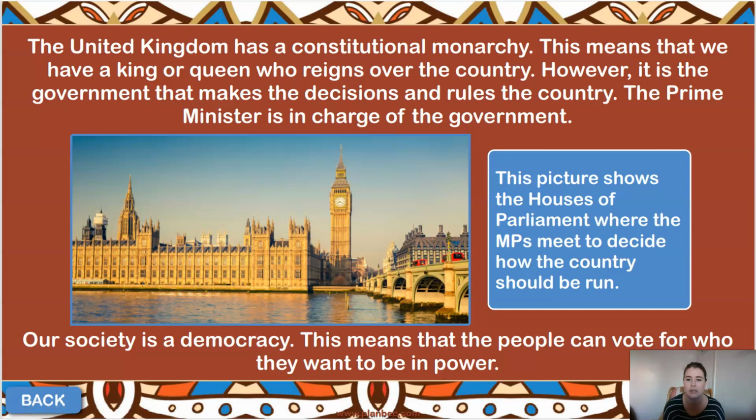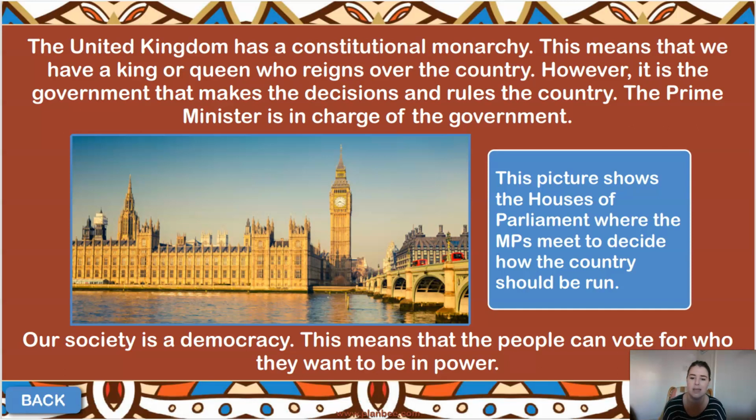Here in this picture, you can see the Houses of Parliament. This is where the MPs, the members of Parliament, will go and meet within the House of Commons or the House of Lords, and they'll decide how the country should be run. We've come across the Houses of Parliament before when we looked at the gunpowder plot back in November.